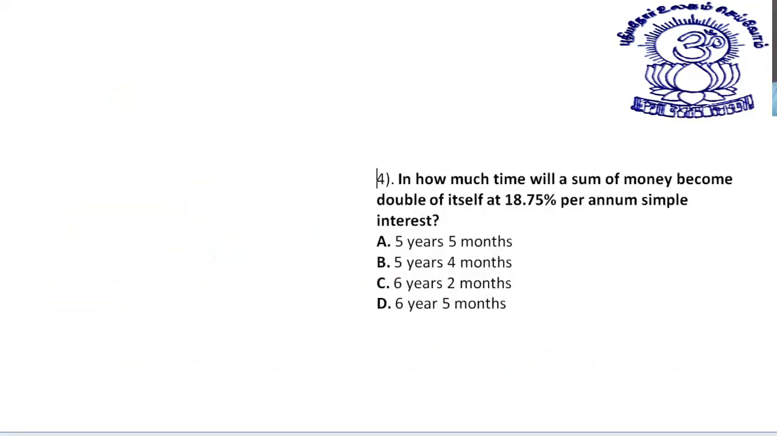Let's take the next question, dear students. In how much time will a sum of money become double of itself at 18.75% per annum simple interest? We have already discussed how to do it. Double means 100% interest. So 100% at the rate of 18.75. This is what you need to find.